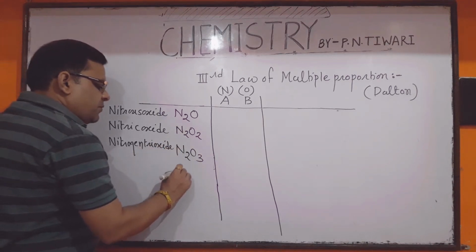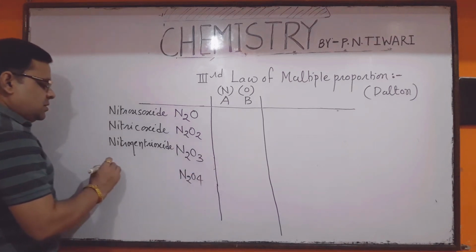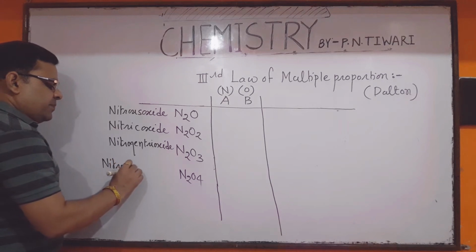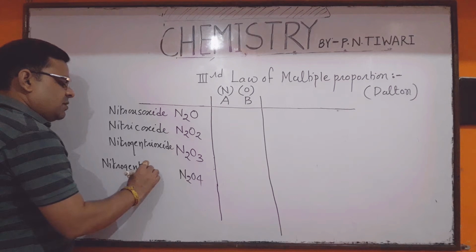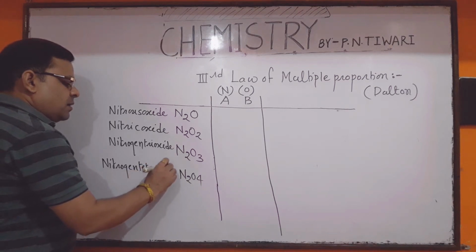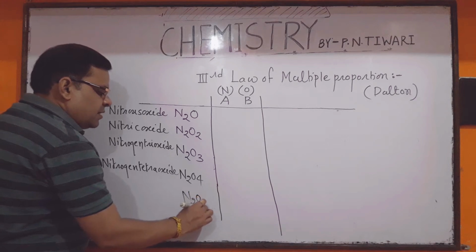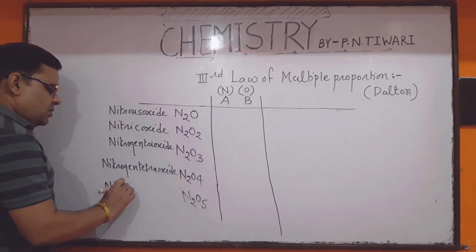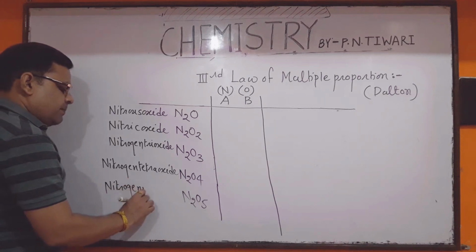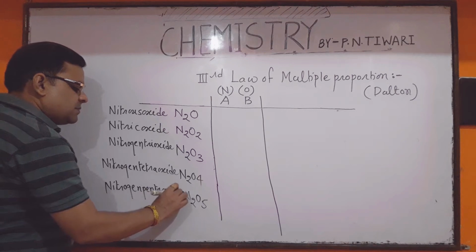The next type of oxide is N2O4, formed by the combination of nitrogen and oxygen. This is nitrogen tetroxide. And the next oxide is N2O5, also formed by the combination of nitrogen and oxygen, and it is commonly called nitrogen pentoxide.